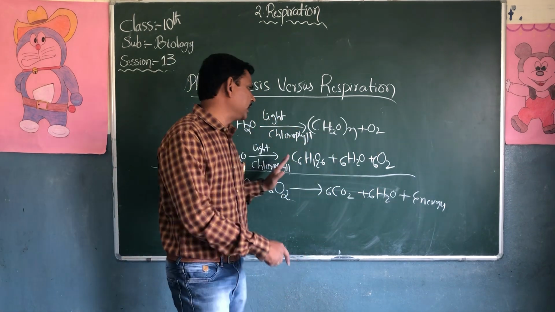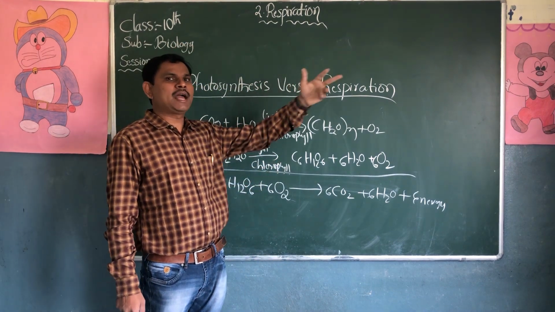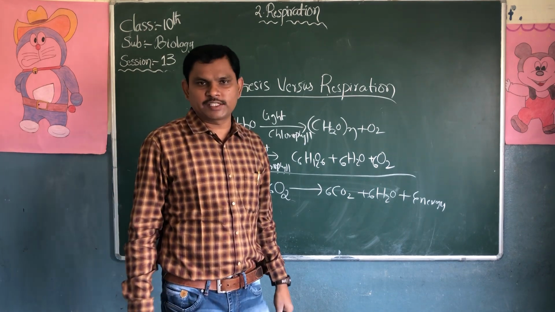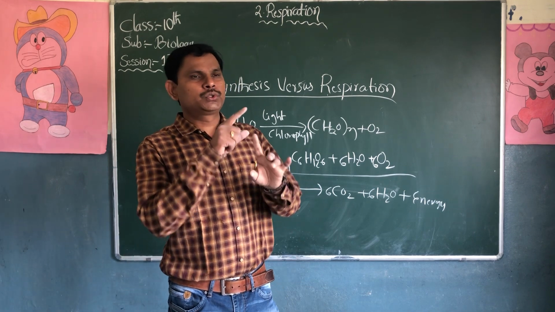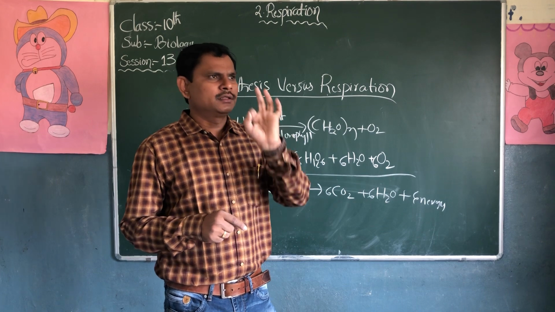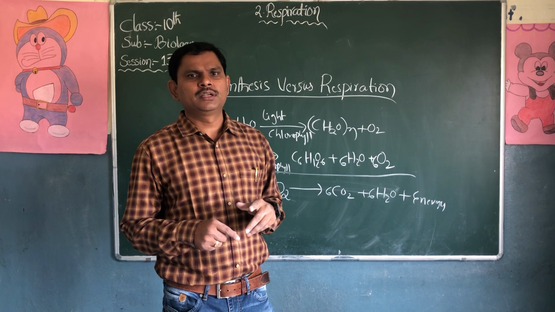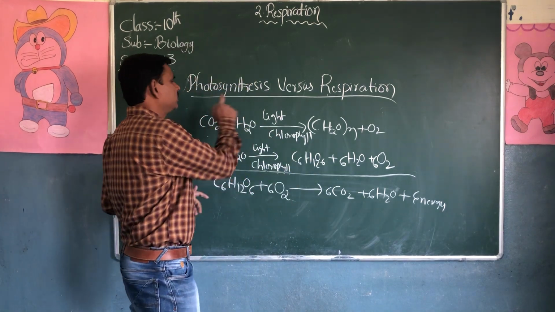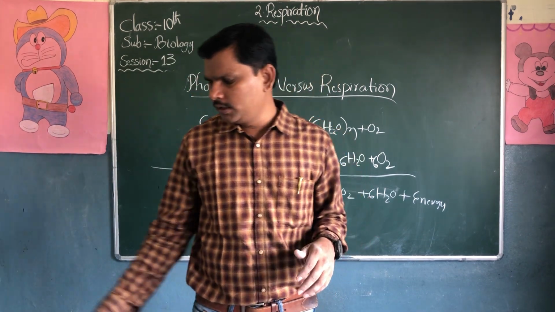Today's homework is to write activity 1, showing carbon dioxide released in respiration, and the heat released during respiration. The two activities are similar. The simple difference is that in the first activity lime water is used, and in the second activity a thermometer is used. And write about the difference between photosynthesis and respiration.